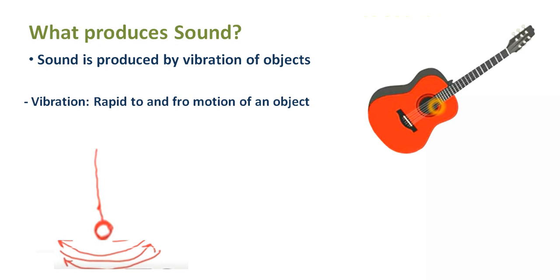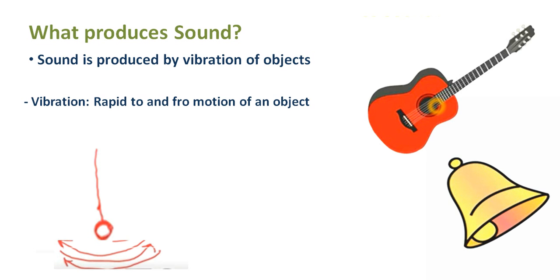It's relatively simple to understand how vibrations are involved in producing sound, because you can actually see the strings vibrating, right? But let's take another simple example, like the bell. Maybe you have seen this either in a temple or inside our school premises.